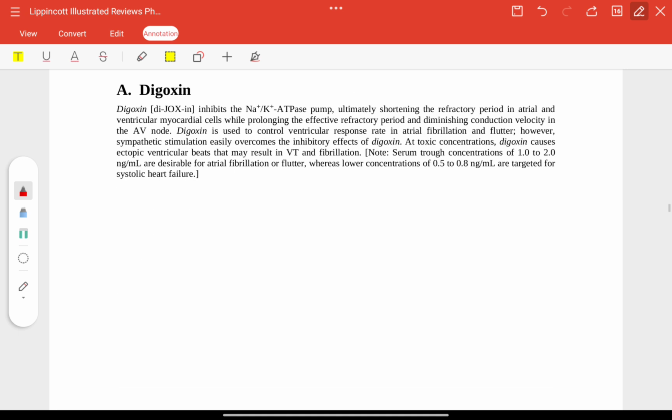Now, another antiarrhythmic drug, digoxin. It inhibits sodium potassium ATPase, ultimately shortening the refractory period in atrial and ventricular myocardial cells. It is used in atrial fibrillation and flutter, and digoxin can cause ectopic ventricular beats and may result in VT and fibrillation.